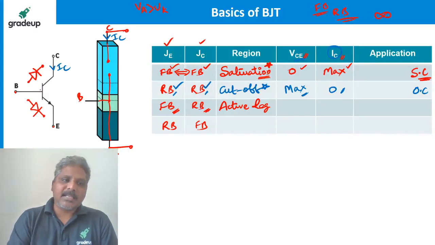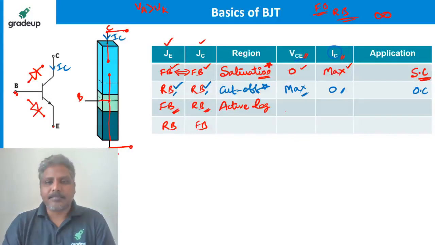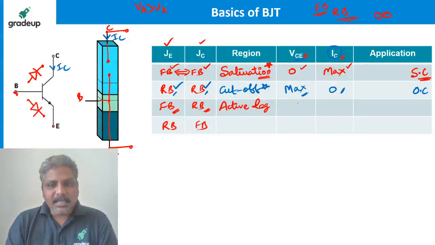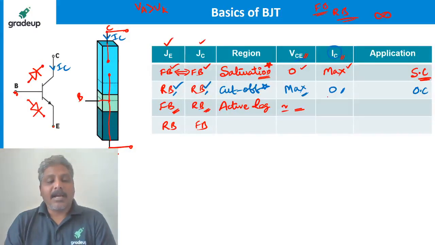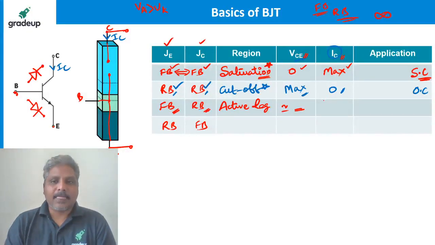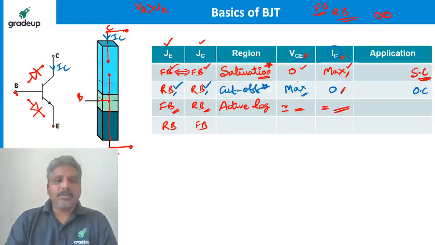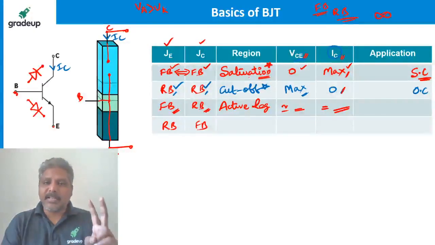Can we do that? Yes, based on the voltage you apply, you can do that. Now, how much is the voltage? The voltage across the transistor when it is in active region is neither zero nor maximum. It is something. How much is that? I'll tell you a bit later. Similarly, how much is the current? Not zero like cutoff, not maximum like saturation. It is something again.